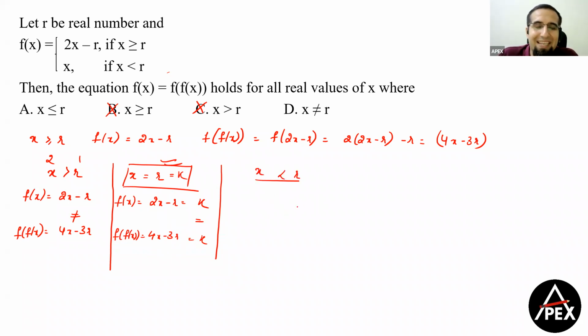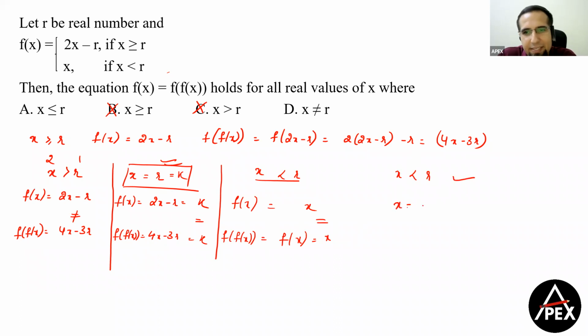Clear? If x is less than r, then what is f of x? F of x will be equal to x. What is f of x? Now f of x is nothing but f of x, which is also equal to x, which means they both are equal. So we have x is less than r, which satisfies, and x is equal to r, which satisfies. So therefore our answer here becomes x is less than or equal to r, which happens to be your option 1 here.